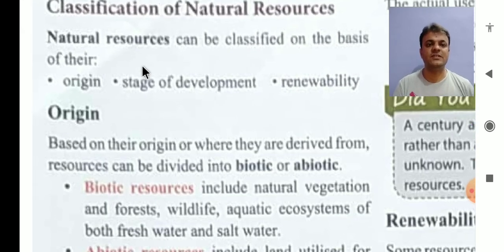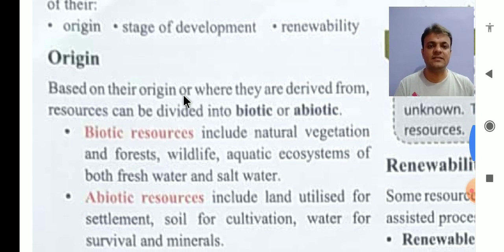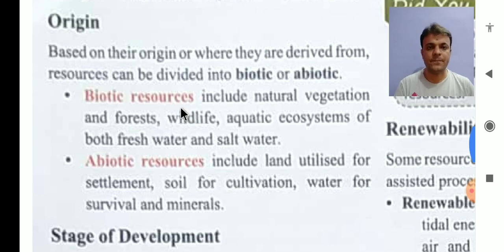Natural resources can be classified on the basis of their origin, stage of development and renewability. So first we'll discuss origin, right? First is origin. Based on their origin or where they are derived from, resources can be divided into biotic or abiotic, right? So this is the definition of origin of resources. It means what is the base of that origin.